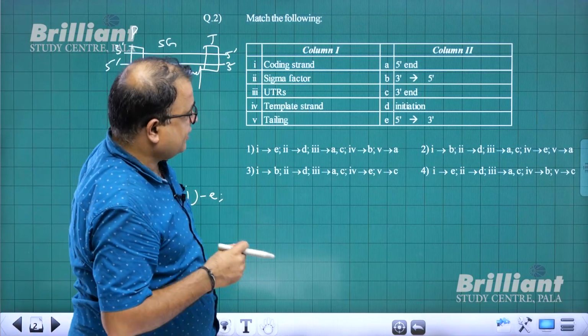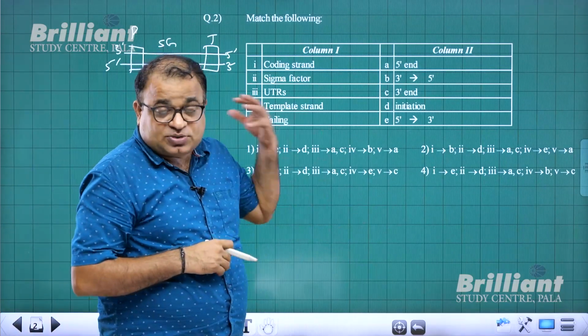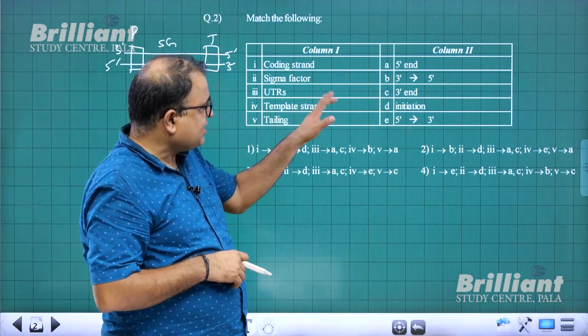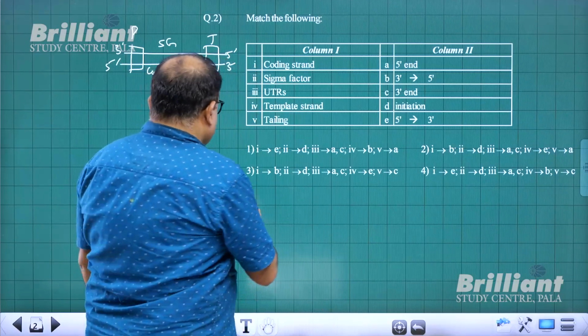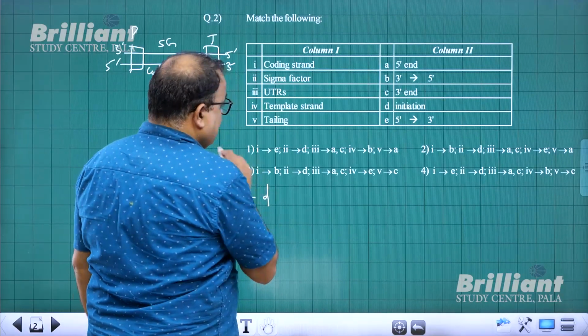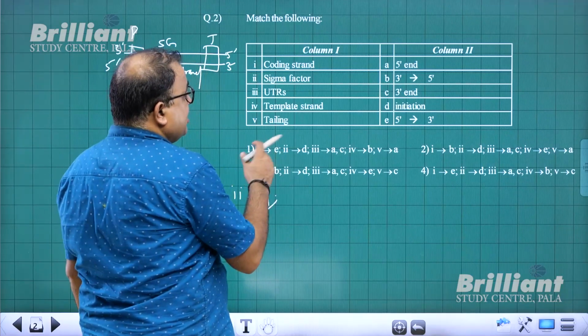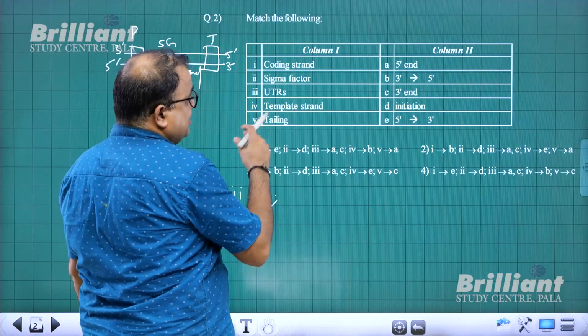Second one is sigma factor. We discussed it a little while ago. Sigma factor is the initiation factor. The next one is the untranslated regions.